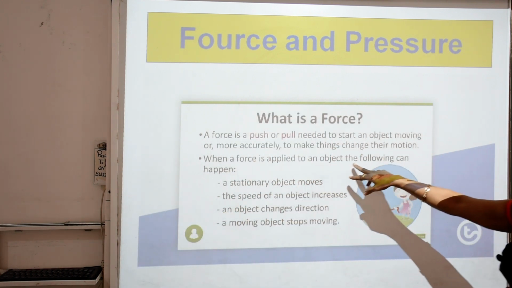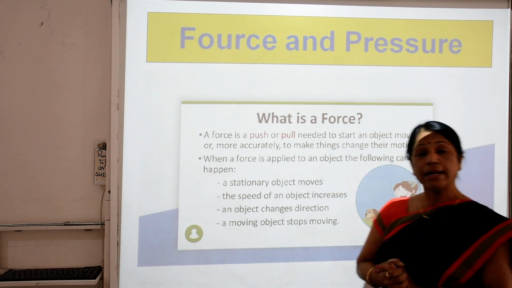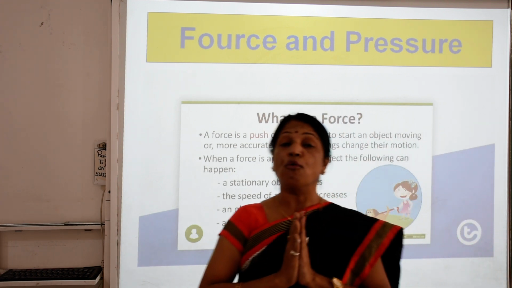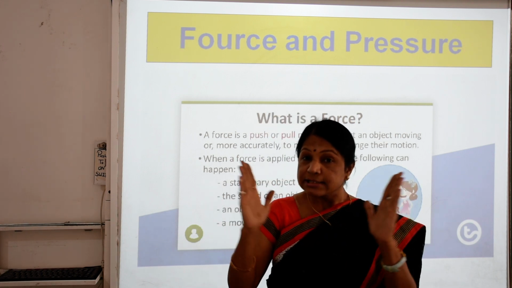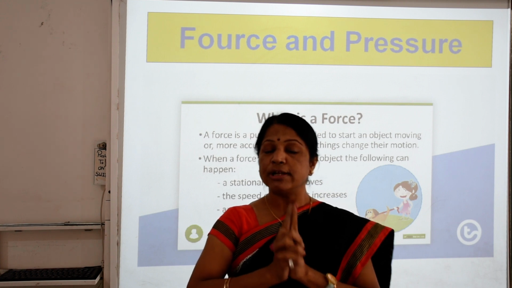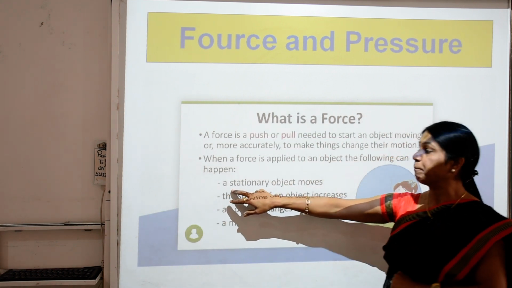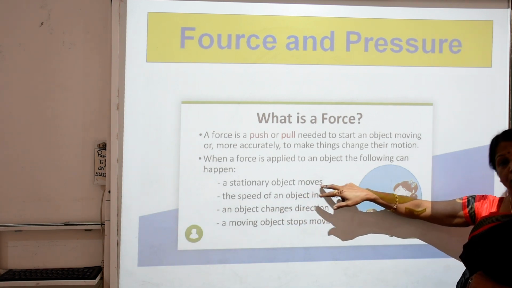When a force is applied to an object, the following can happen. Once we exert a force on any object, we will see various types of changes. So what are those changes? A stationary object moves.